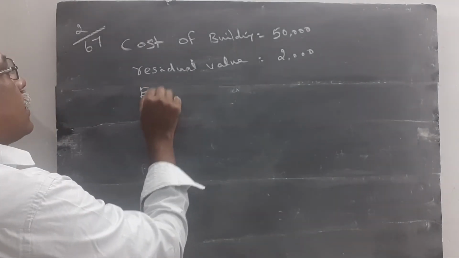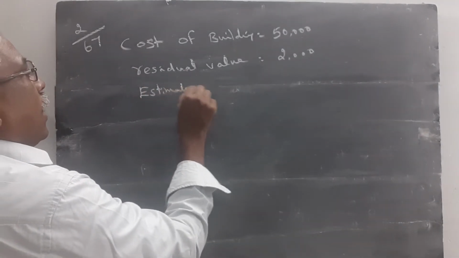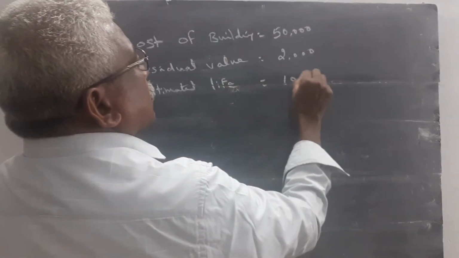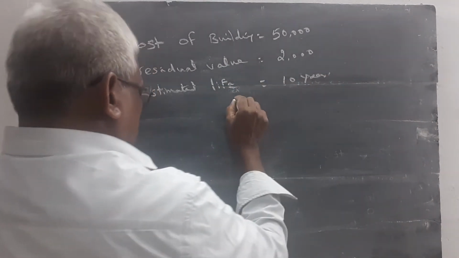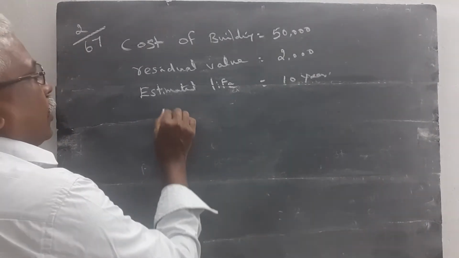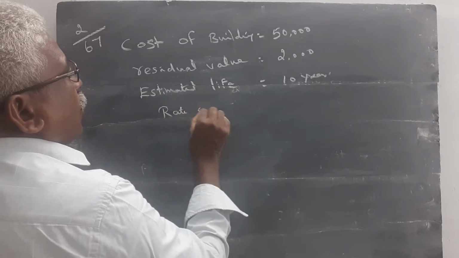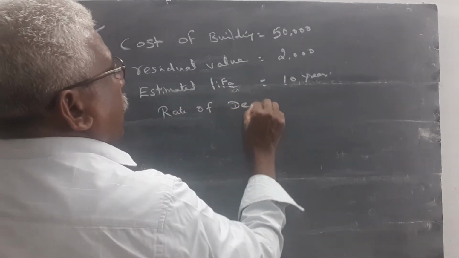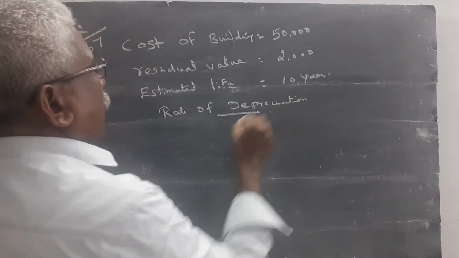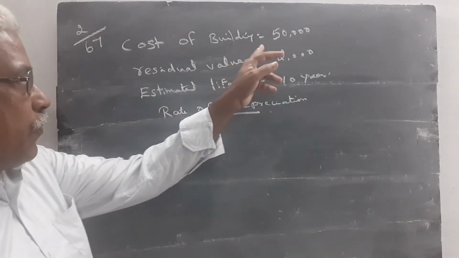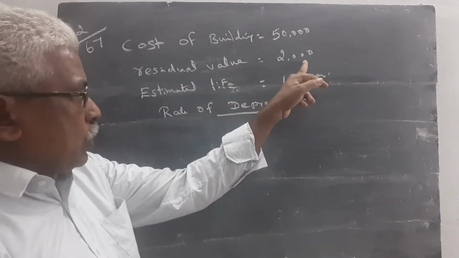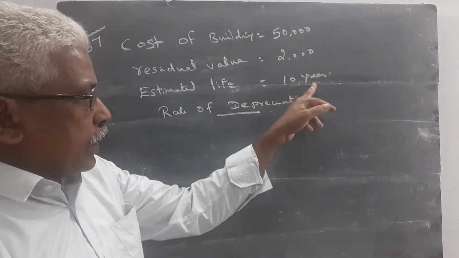Estimated life of an asset is equal to 10 years. Calculate amount of depreciation and rate of depreciation. This is the question. Cost of the building is 50,000. Residual value is equal to 2,000. Estimated life is equal to 10 years.